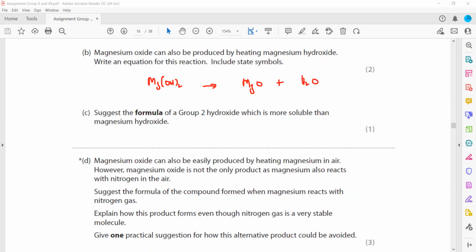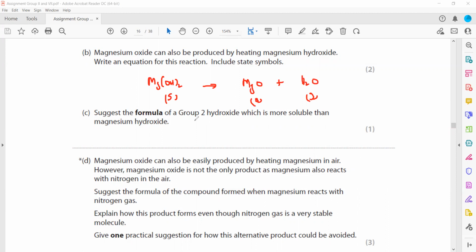The equation is already balanced. Then we have to include a state symbol here. Magnesium hydroxide is in a solid state. Magnesium oxide is also solid, and water is in a gaseous state as the temperature is high.